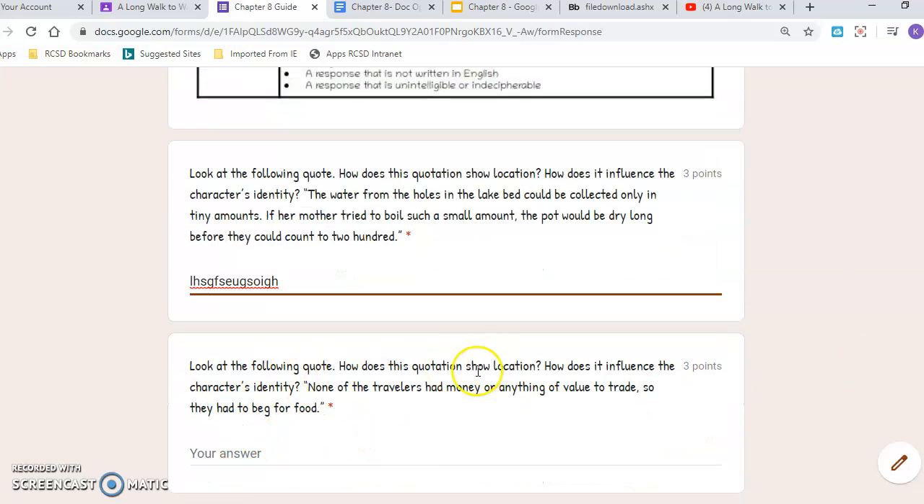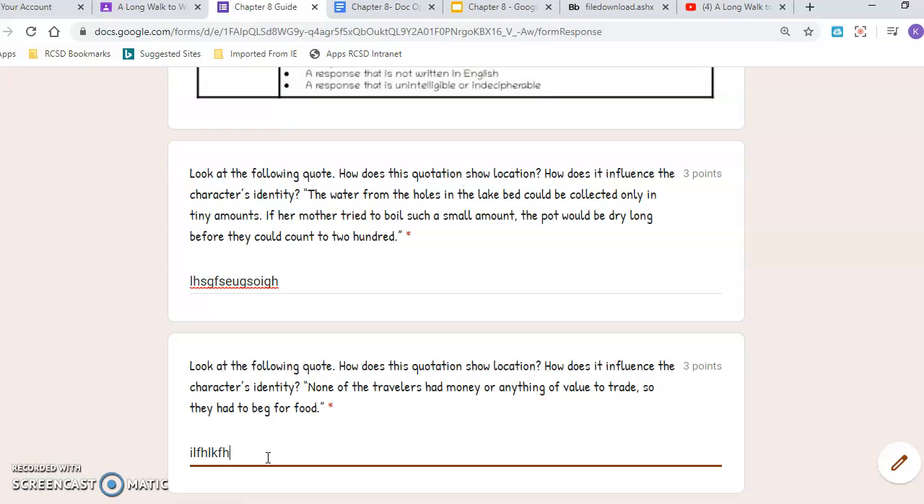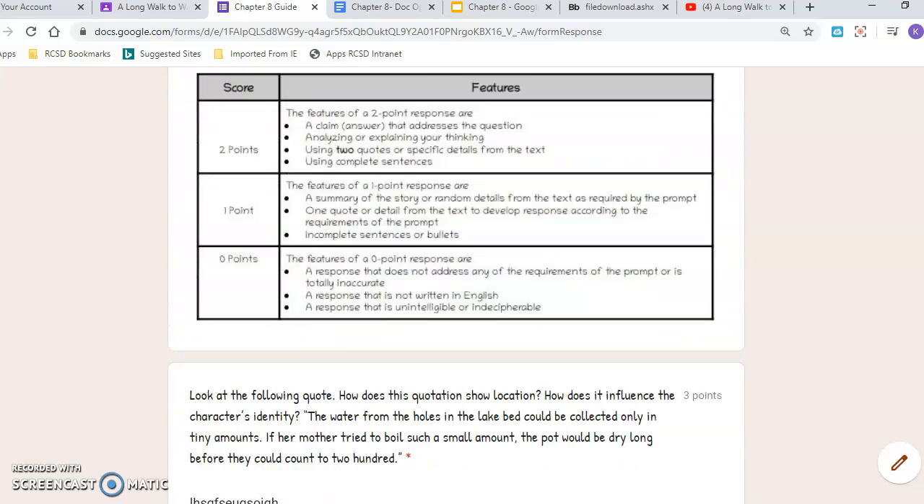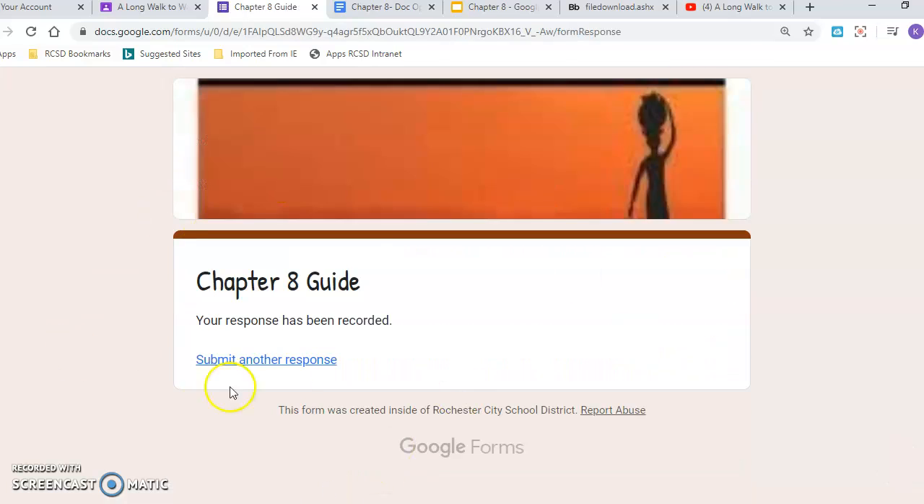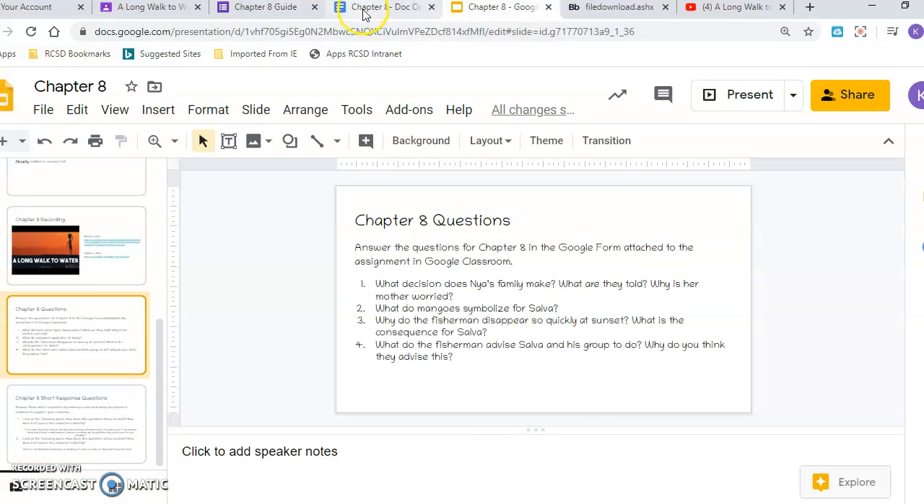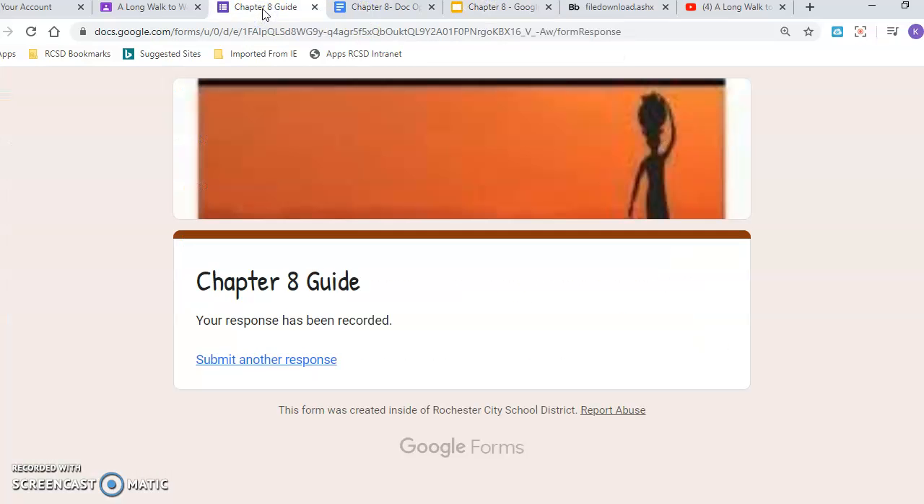Okay, so now look at the next quote. Okay, how they have to beg for food, blah, blah, blah. This makes Selva some certain type of way. So again, if I haven't hit submit, no one's gotten my answers yet. It's not until I hit the submit button and I see this page that I know that a teacher got my response. Okay? Again, you do the slides, the document, or the form. You're not doing all three. They all have the same exact questions, and you're just picking one.